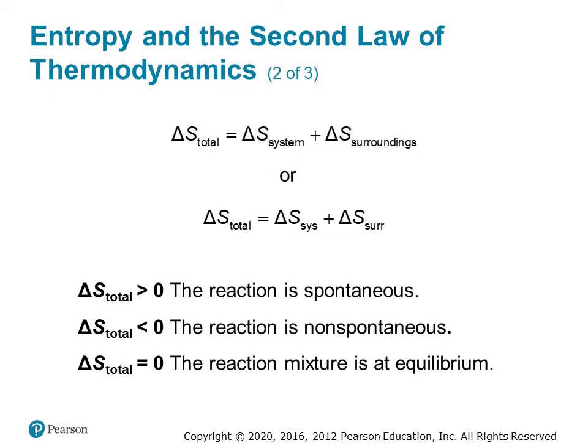We can express the principles of the second law of thermodynamics in the equation shown here. For some process, like a chemical reaction, the sum of the entropy change of the system and the entropy change of the surroundings is the total entropy change of the universe resulting from the process or reaction, which we call delta S total. If this delta S total is positive, the reaction or process is spontaneous. If it's negative, the reaction or process is going to be non-spontaneous. If it's exactly equal to 0, the process or reaction mixture is already at equilibrium.